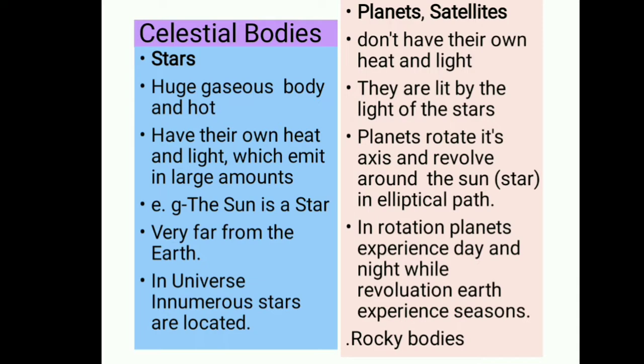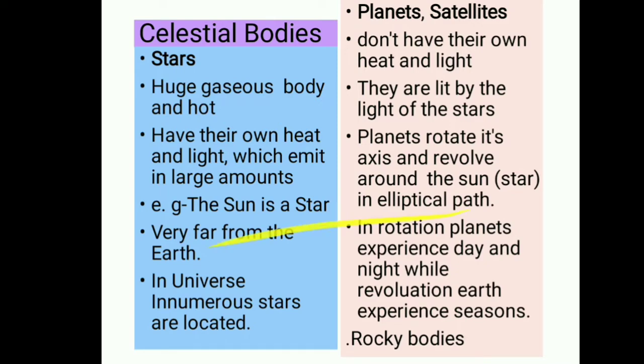While rotating, planets experience day and night. For example, Earth experiences day and night while rotating. And while revolving, the Earth experiences the four seasons: summer, winter, rainy and autumn. The planets and satellites are rocky bodies and stars are gaseous bodies. These are the differences between the stars and the planets and satellites.